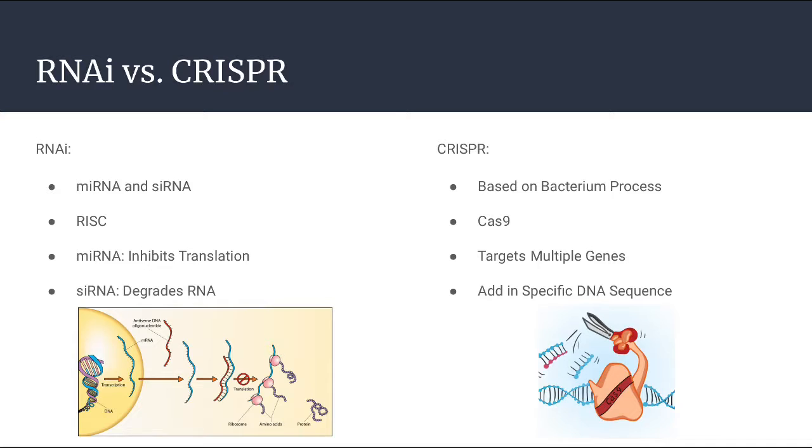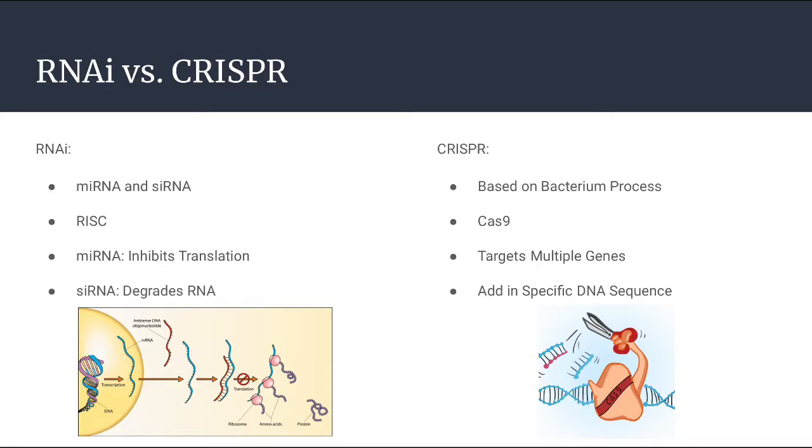It knows where to do this as one of the pieces of RNA will match the sequence of the DNA, and this is called the guide strand, just how RNAi also has a guide strand. As this is a process in bacteria, it can also be used in living cells. Cas9 will bind to an area in the nucleus of a cell called PAM. It will then unzip the DNA and the guide strand will find its match and cut there.